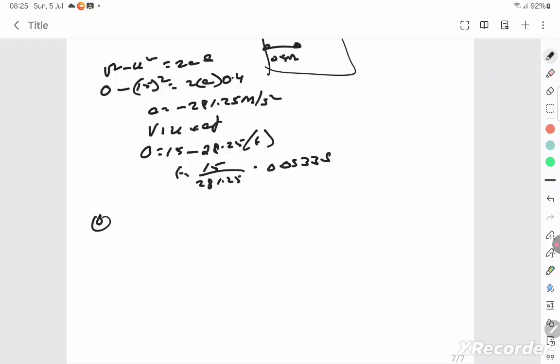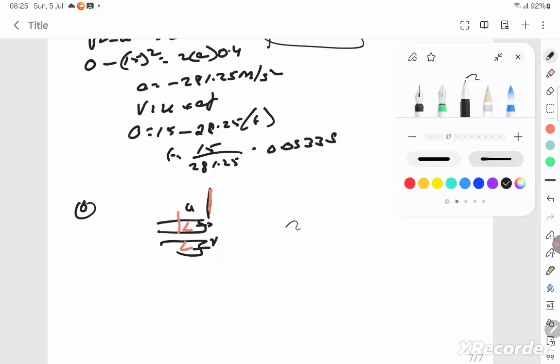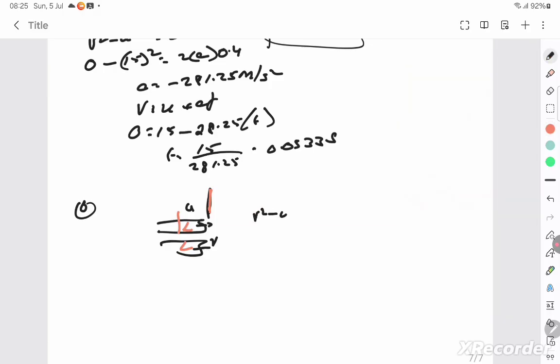Two ends of the train, moving with a constant acceleration, pass a certain point with velocity u and v. Show that the velocity with which the middle point of the train passes, at the moment the middle point exactly crosses this position, what is the velocity? Which means to travel only half the distance, right? If the total length of the train is L, then half the distance will be just L by 2. They're asking you to find the velocity at that instant. You write v square minus u square is equal to 2as, where instead of s you write L by 2.